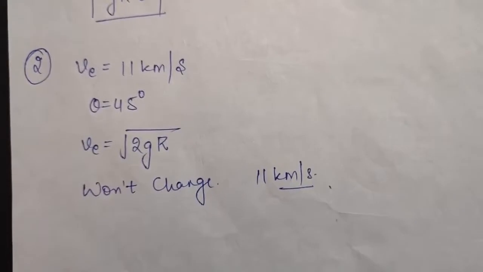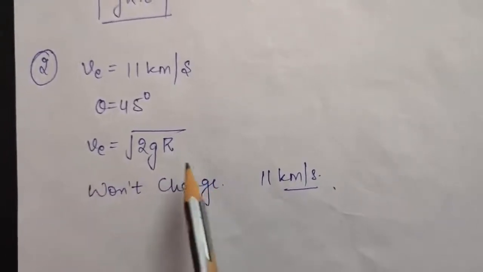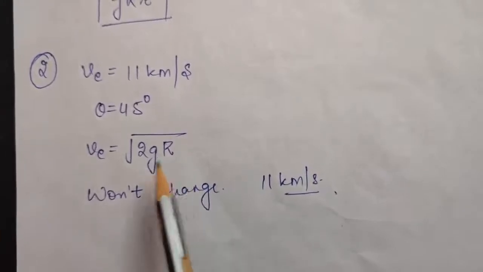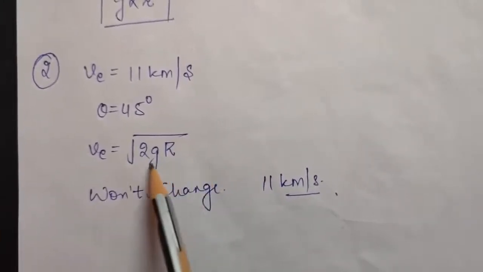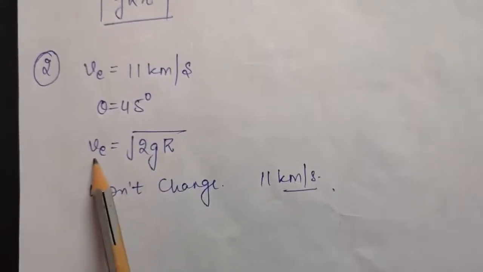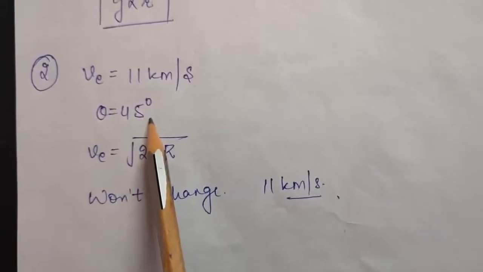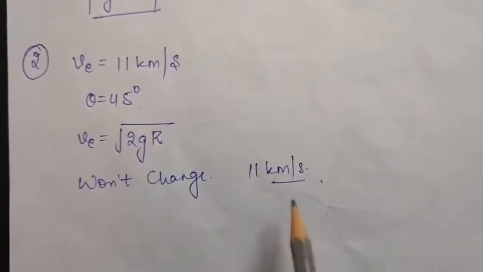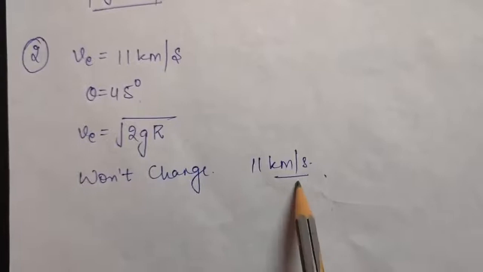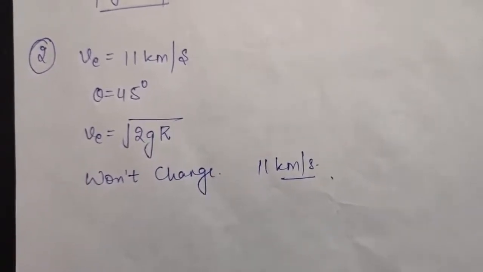So as you know, the formula of escape velocity is given by under root 2gR. This you have derived in your theory lectures. So as you can see, there is no dependence on theta. So therefore we can say that escape velocity will not change if the body is projected with some angle. So the new escape velocity will remain the same, that is 11 km per second.